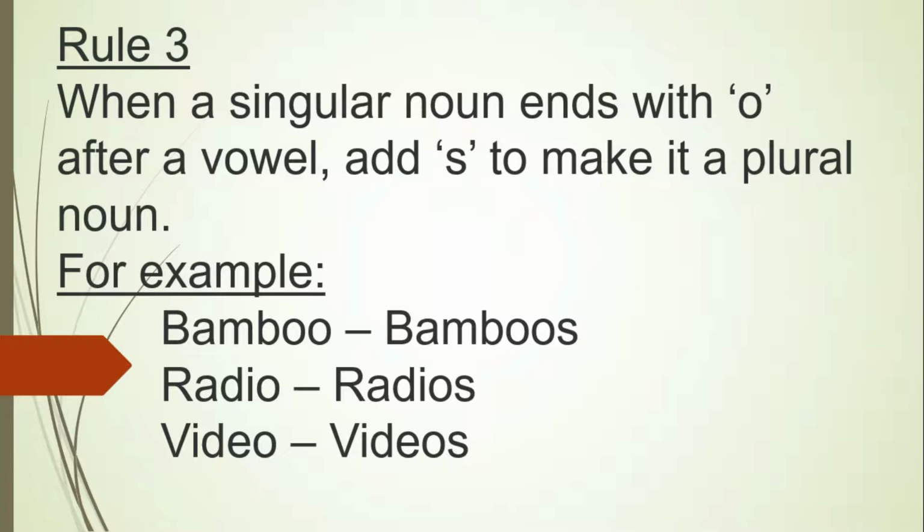You'll have to just add S next to it to make it plural. Let us look at the examples. Bamboo, bamboos. Radio, radios. Video, videos.